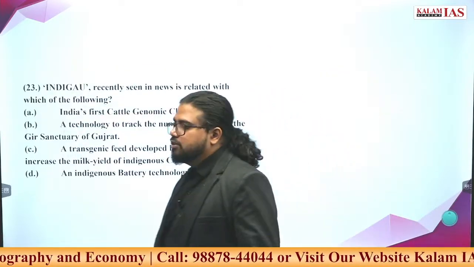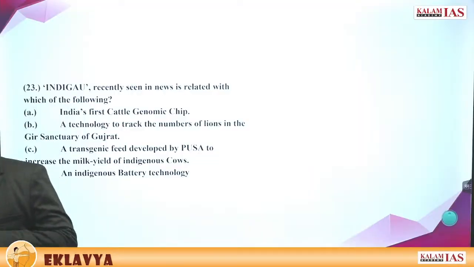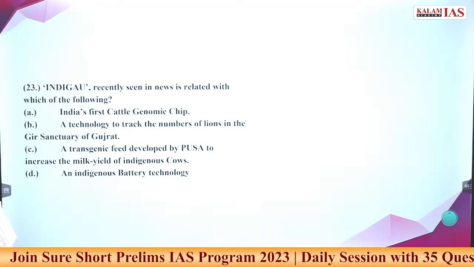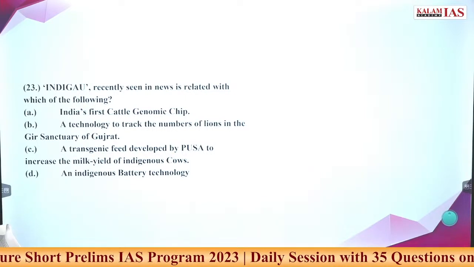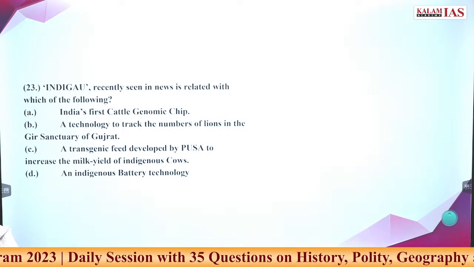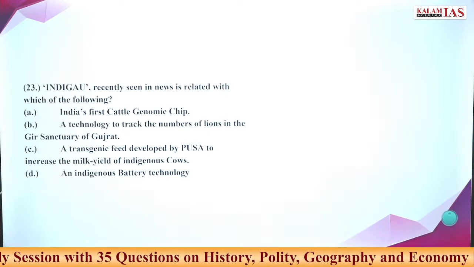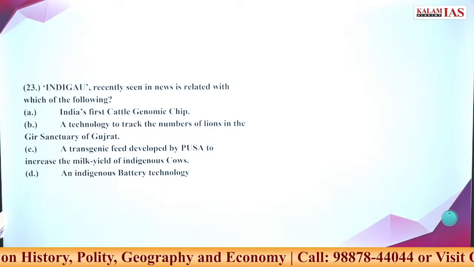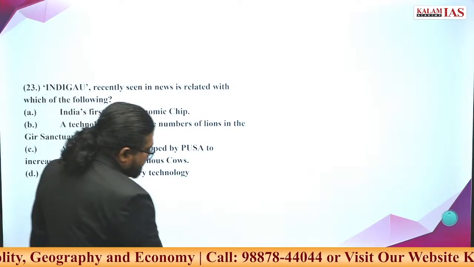Answer the 23rd question first. Very easy, straightforward question. What is the answer?